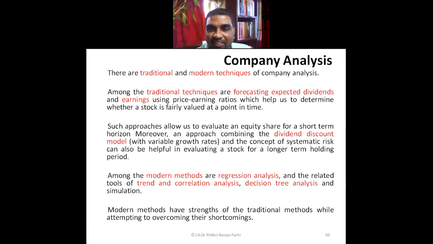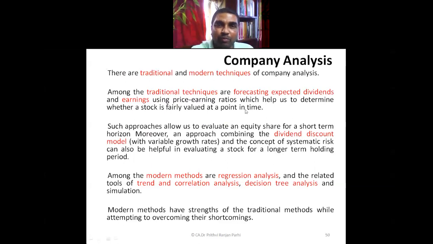Under traditional techniques, what will happen? We try to forecast the expected dividend and earnings. That means we find out what will be the future earnings of the company. We try to forecast. Suppose we are here today, after 1 year, what will be the dividend? After 2 years, in the second year, what will be the dividend? Third year, what will be the earning? Like earnings and dividends are forecasted.